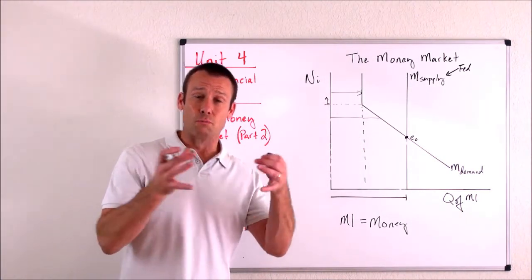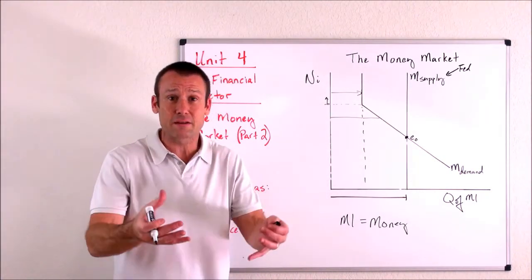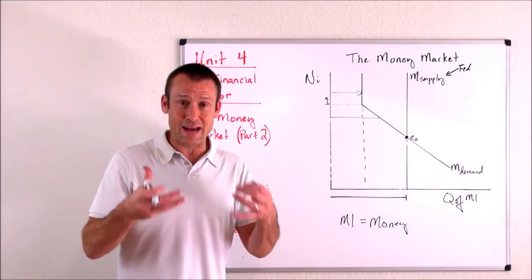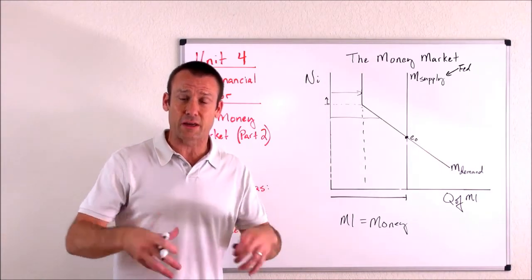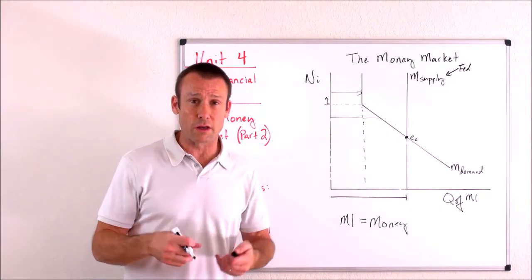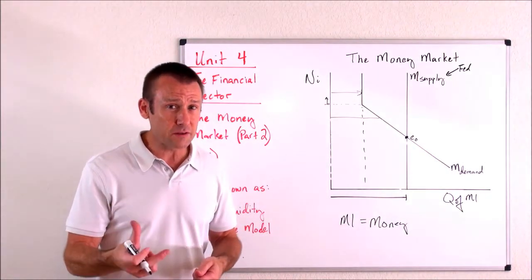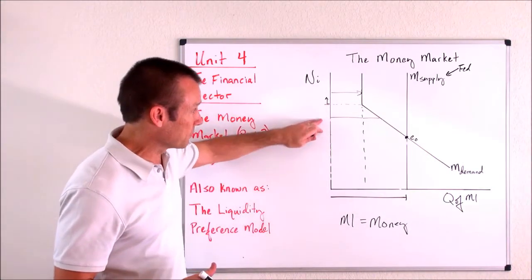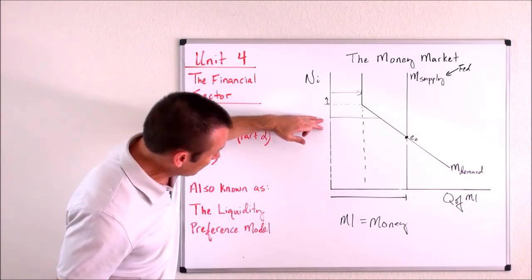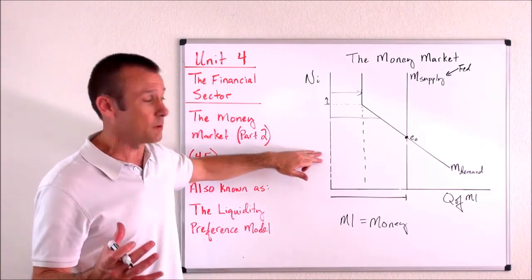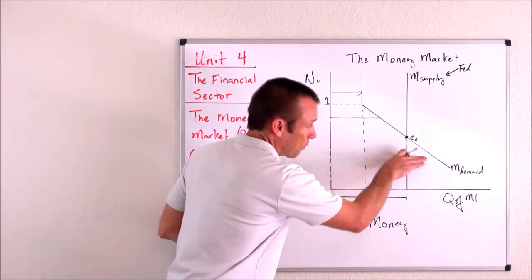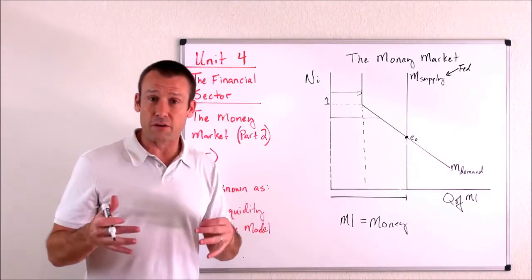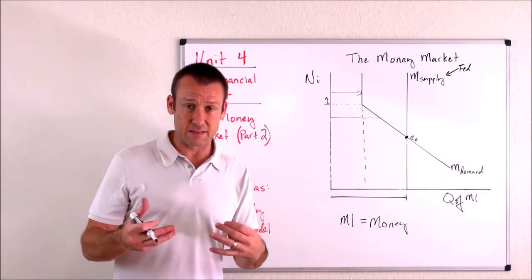Why would we ever hold more money than we need to? Because it's convenient, right? It's nice to have a little extra money in your checking account or a little extra money in your wallet, but you're only going to hold it for convenience sake if that nominal interest rate is below a certain amount. And if that nominal interest rate keeps going down, that means the cost of money keeps going down, you will hold more and more of it for convenience sake.